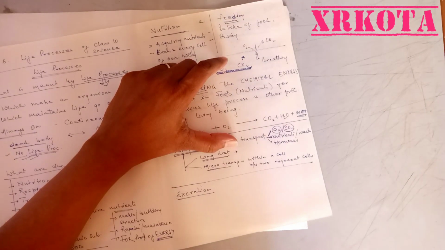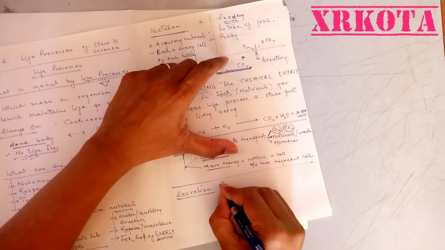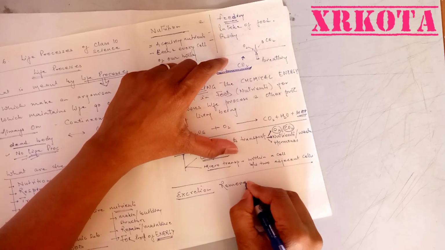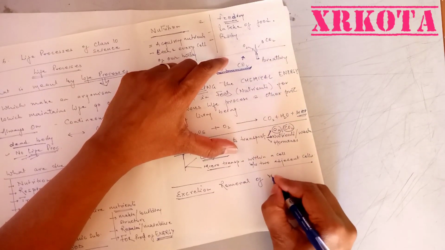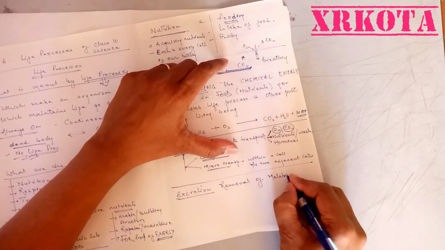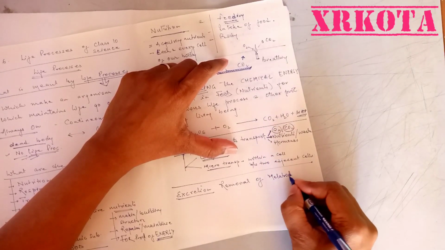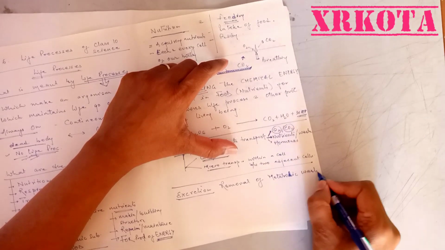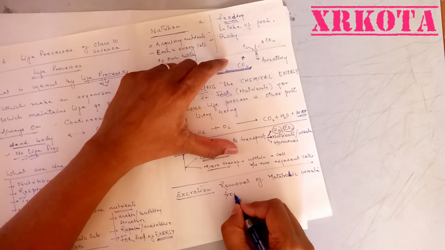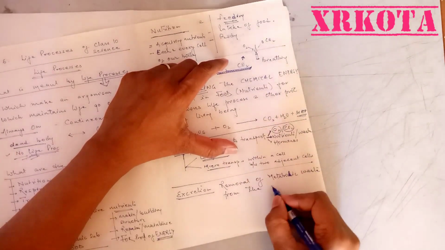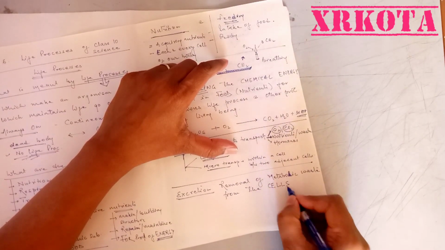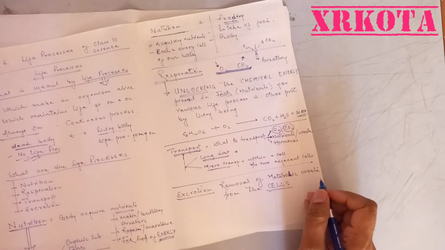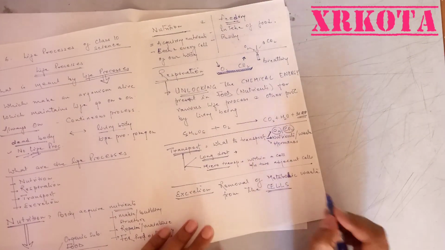Excretion is defined as removal of metabolic waste from the cells. Excretion is taking place at the cellular level.